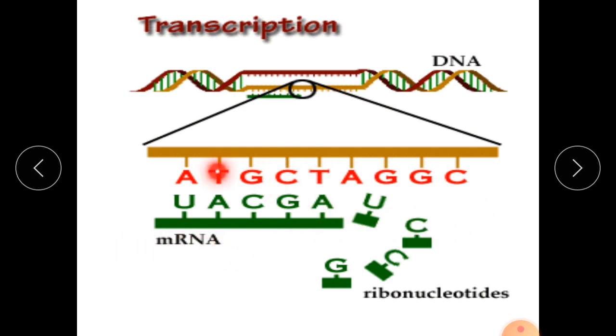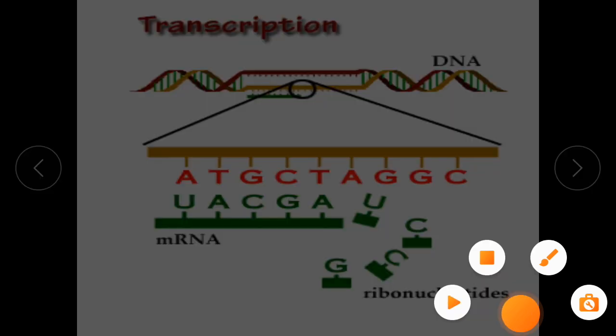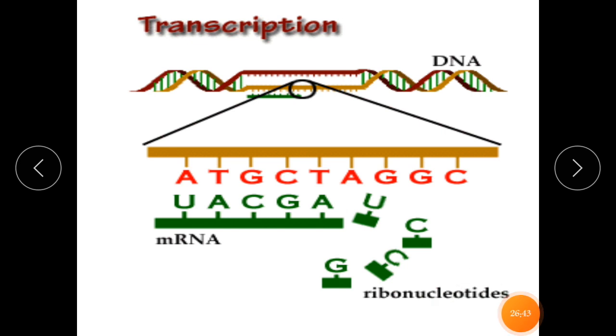But it is not exactly the same. It is complementary to this, but it is not exactly the same sequence. In this fashion the process of transcription proceeds, and initiation occurs.